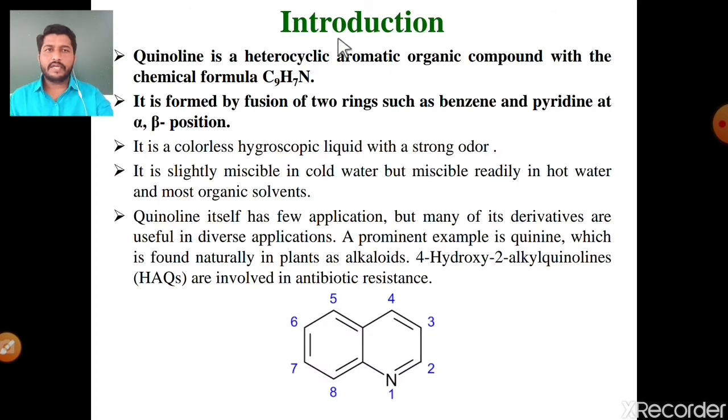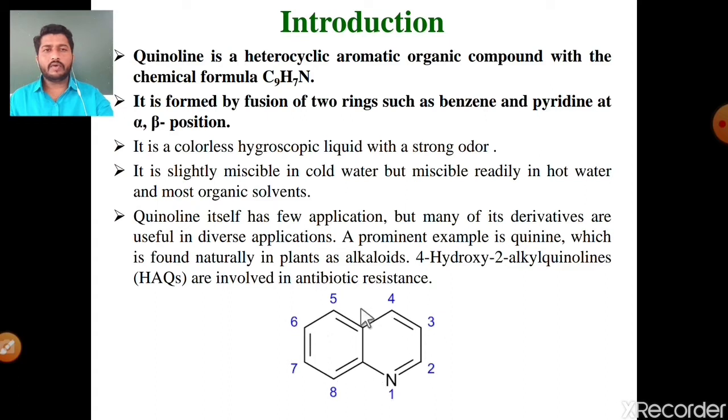Number one is the introduction of the quinoline molecule. Quinoline is a heterocyclic aromatic organic compound with the chemical formula C9H7N. What is meant by a heterocyclic compound? A cyclic compound in which at least one carbon is replaced by a heteroatom, either nitrogen, oxygen or sulfur, is called a heterocyclic compound. See the structure of quinoline, in which the heteroatom is nitrogen.